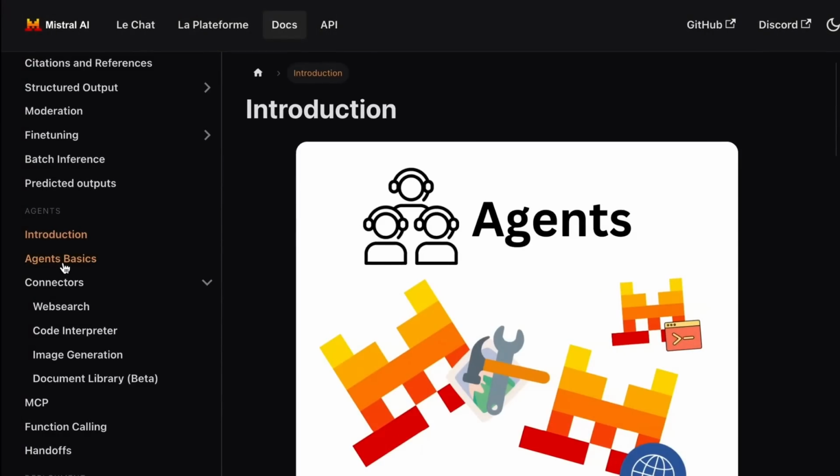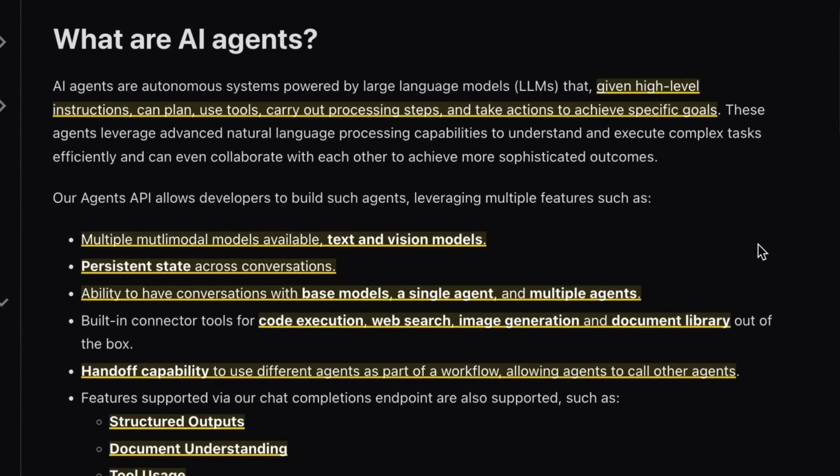You can see how to do the basic agents, how to use the different connectors, how to do handoffs and function calling, etc. So check it out, especially if you're interested perhaps in getting these models on-prem. I know one of my customers is now running one of the Mistral models on-prem. And that's certainly one of the advantages with these smaller companies, that they're much more open to even take their proprietary models and license them to people to run on-prem. You can imagine that a lot of those on-prem deployments are going to want to be doing agents, and this gives them a pathway to actually create agentic systems for the organization that they're being deployed in.